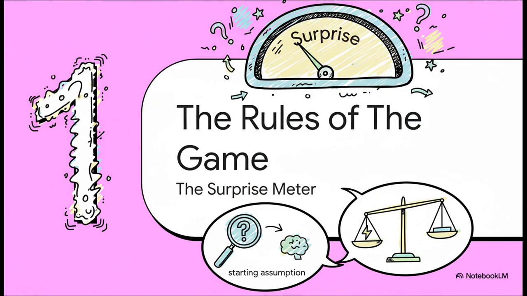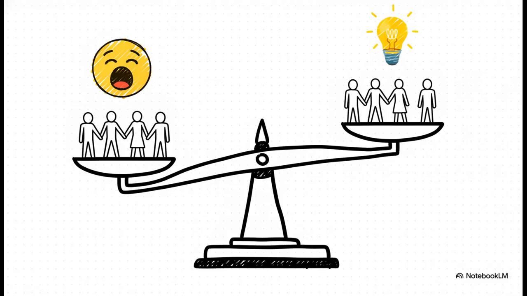Okay, but before we can use our awesome surprise meter, we've got to set up the rules of the game. And that means we need two really important ideas in place, a starting assumption and a standard for what we consider surprising. First up, our starting assumption. In statistics, it's called the null hypothesis, but just think of it like a courtroom, innocent until proven guilty. This is the boring, default position. We assume there is no real salary gap. The exciting new idea we want to test, that a gap does exist, that's the alternative. We're going to stick with the no gap story unless the evidence against it is just overwhelming.